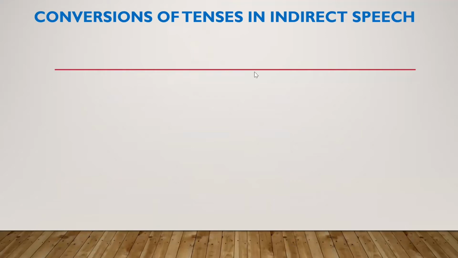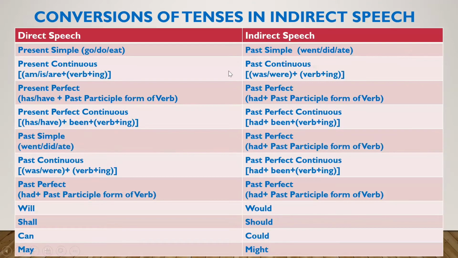Conversions of tenses in indirect speech. All the present simple sentences in the direct speech will be changed into past simple in the indirect speech. The sentences with go, do, and eat will be changed into went, did, and ate. So, the sentences inserted with the inverted comma, which are in present simple, will be changed into past simple if you want to change it in the indirect speech.